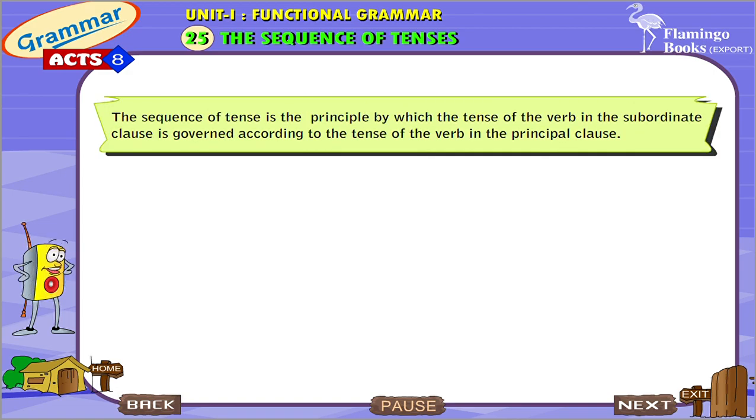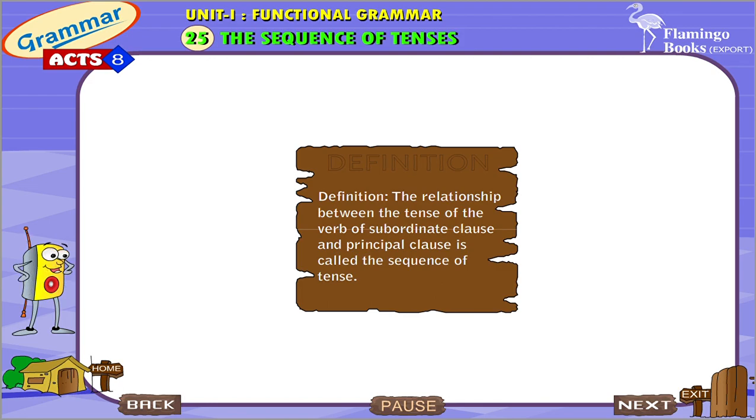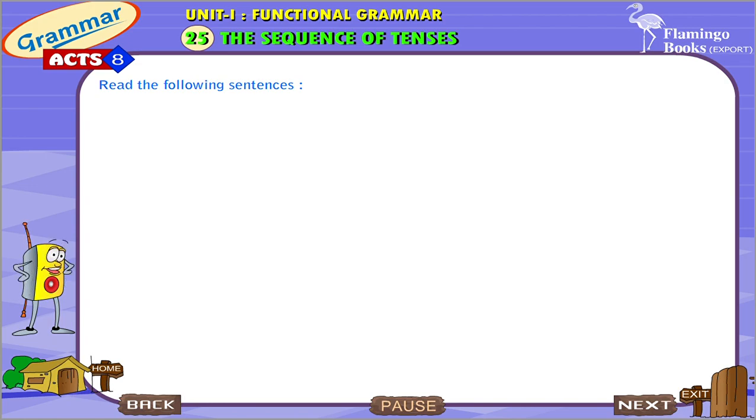Chapter 25. The sequence of tenses. The sequence of tense is the principle by which the tense of the verb in the subordinate clause is governed according to the tense of the verb in the principal clause. Definition. The relationship between the tense of the verb of subordinate clause and principal clause is called the sequence of tense. Read the following sentences.